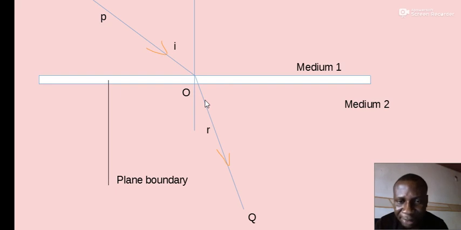As a result of that, when the wave travels from the first medium into the second medium, the wave direction, or the course of the wave, will change. Look at the wave. If we continue this line OP in the second region, medium 2, the line is supposed to go straight, by normal intuition. If we continue, this is the direction. But rather, it bends towards the normal. It therefore means that the wave has changed its course.